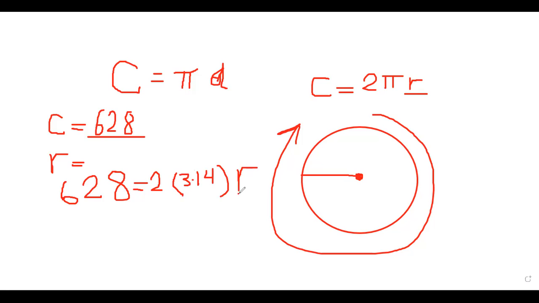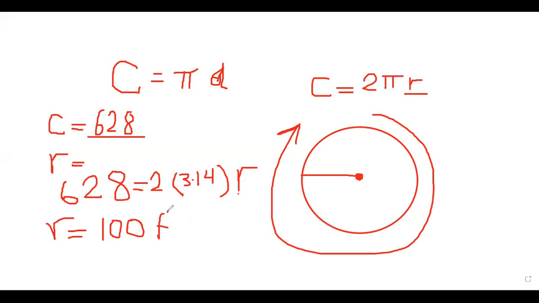We want to calculate what in this question, grade 7? The radius. So we will divide 628 by 2 times 3.14. Then r will be approximately equal to 100. So approximately it will be 100 feet.